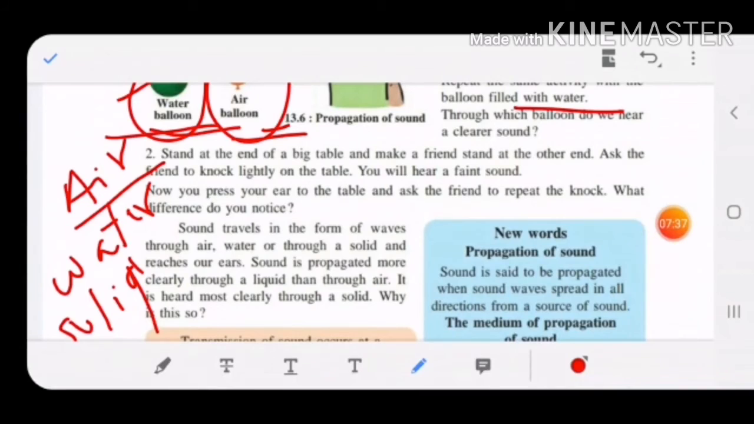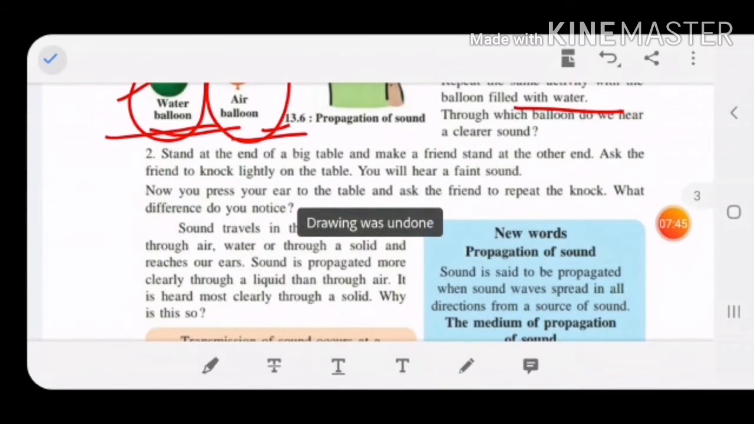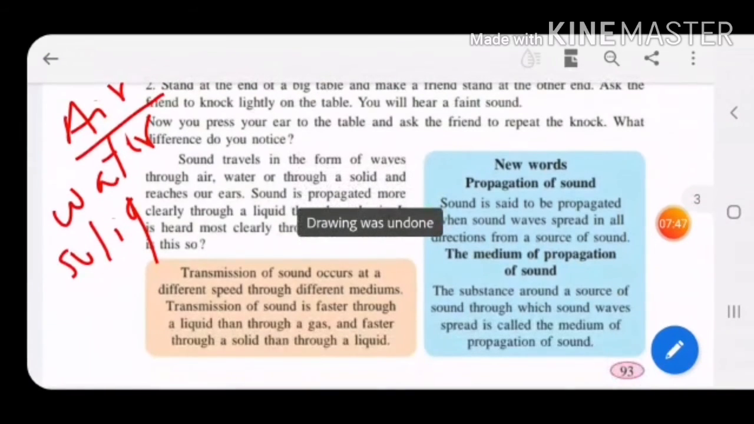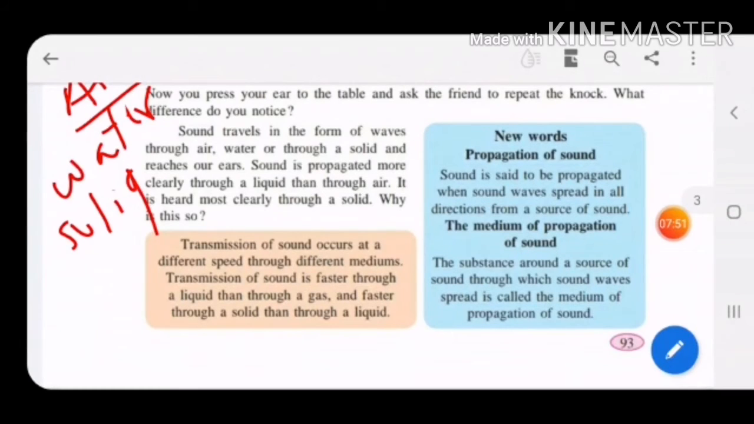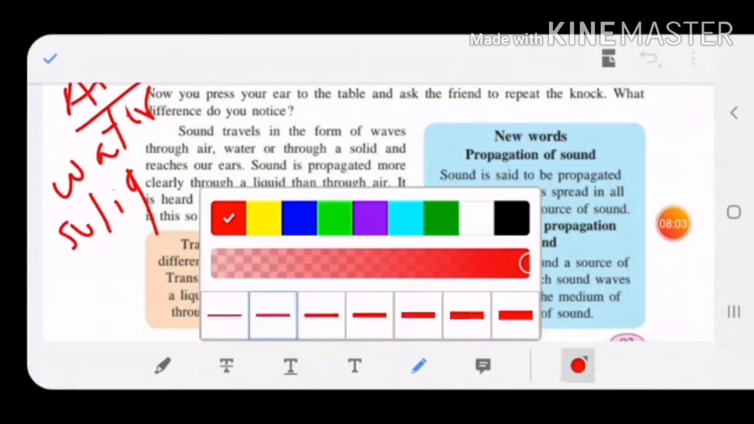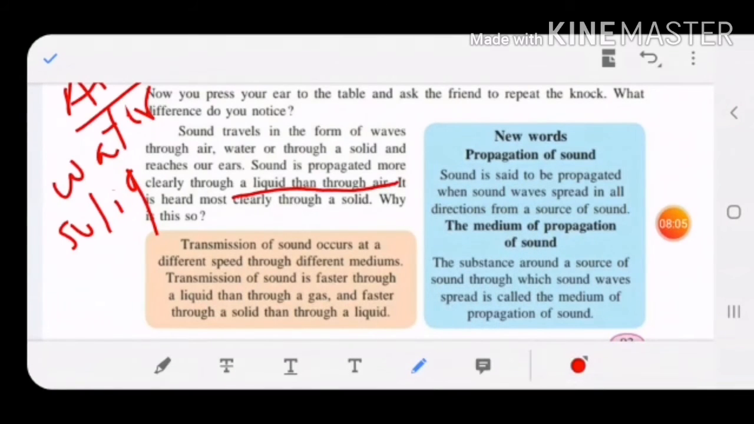That means sound is propagated. How it travels? Propagation means what? Nothing but how it travels, children. How it travels through all these mediums, air, water and solid. Now the difference is, in which medium will you hear the sound more clearly: in air, in water, or in the solid? So sound is propagated more clearly, children, through a liquid than through air.